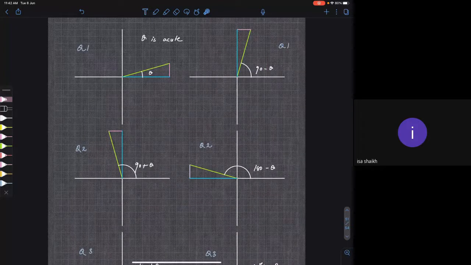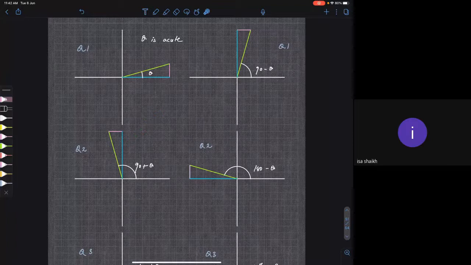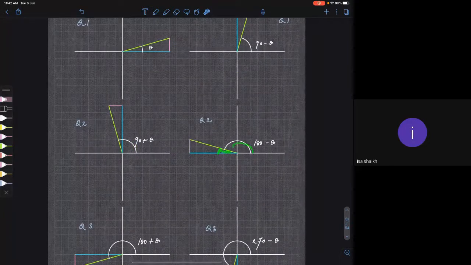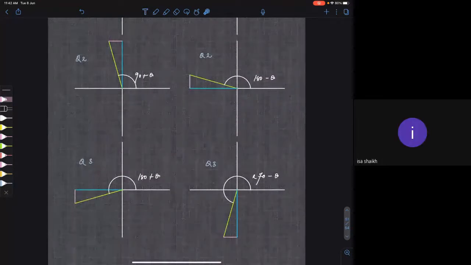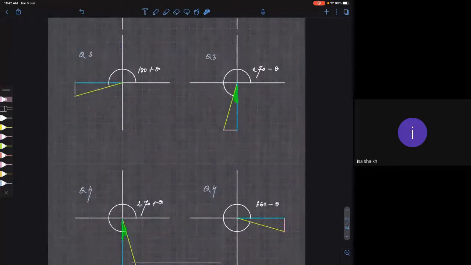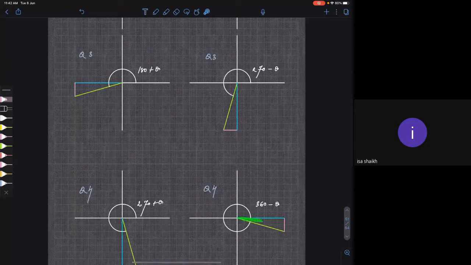And similarly, this is 90 plus theta. You can see this is 90 and this is theta, so 90 plus theta from the positive x-axis in the anti-clockwise direction. And what about this angle? This is 180 minus theta. Why? Because this is theta, and if you subtract it from 180, you get this angle. Clear? And this is 180 plus theta. This is 270 minus theta. This is 270 plus theta. And this is 360 minus theta. Clear?